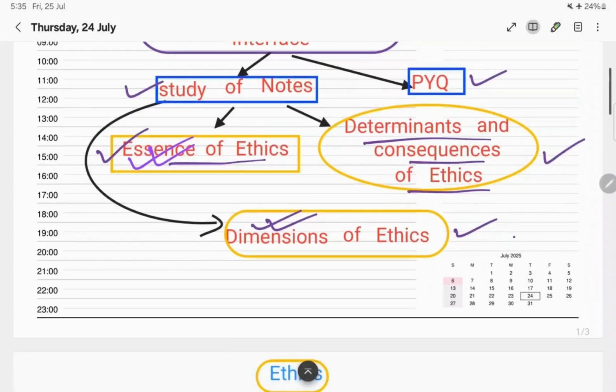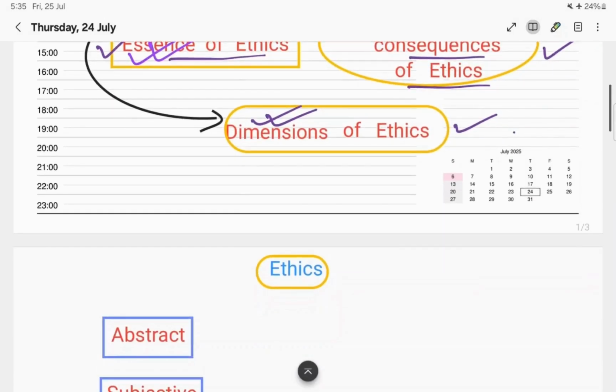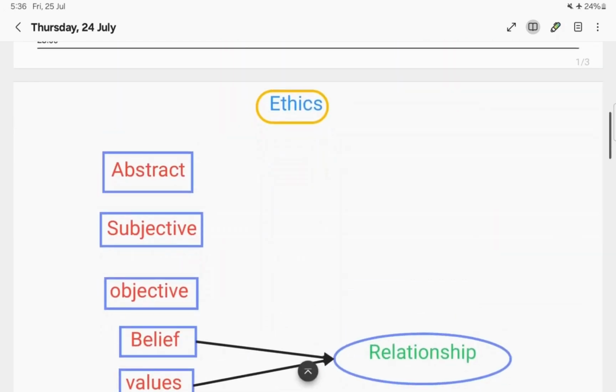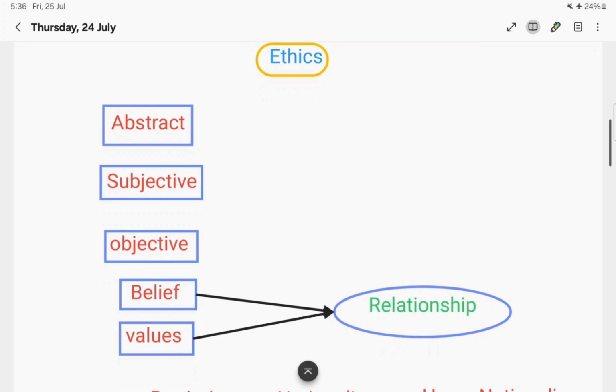But before delving into the essence of ethics, I covered some foundational concepts such as what is ethics, what are morals, all those concepts. Now, why did I cover that? Because as we know, ethics is quite abstract in nature. So I first tried to understand the basic terms such as the meaning of abstract, subjective, objective, etc. I will again repeat the things which I have learnt so that I will come to know whether I had a clear understanding of those topics or not.